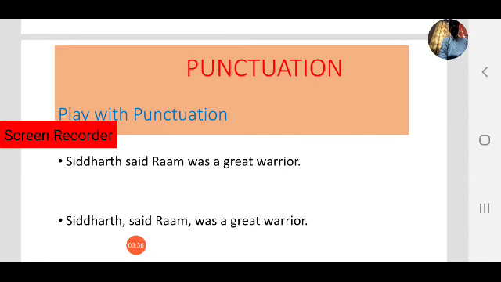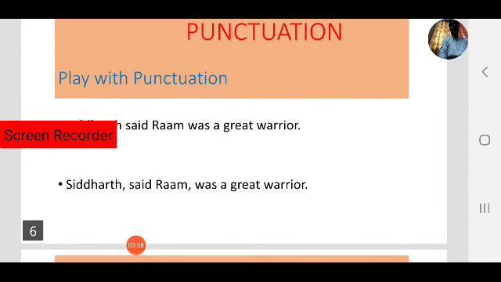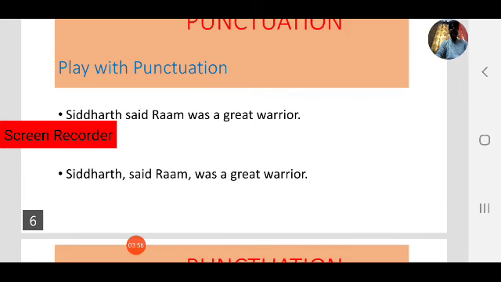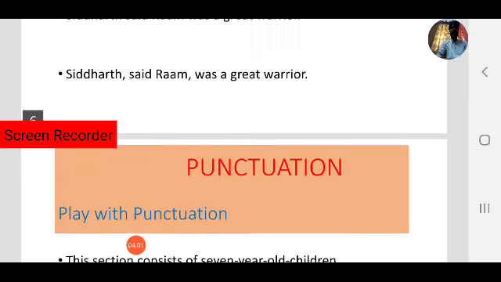In the second sentence, Siddharth was a great warrior, and Ram said that. So with just punctuation marks, the meaning was entirely different.